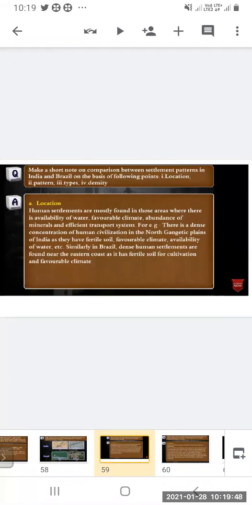Similarly, in Brazil, dense human settlements are found near the eastern coast, as it has fertile soil for cultivation and favorable climate. So humans will settle only where water availability is there, fertile soil is there, and the climate is good. There only human settlement will be more.